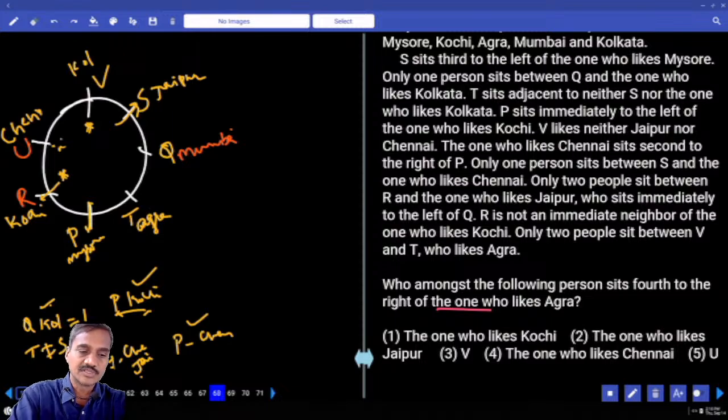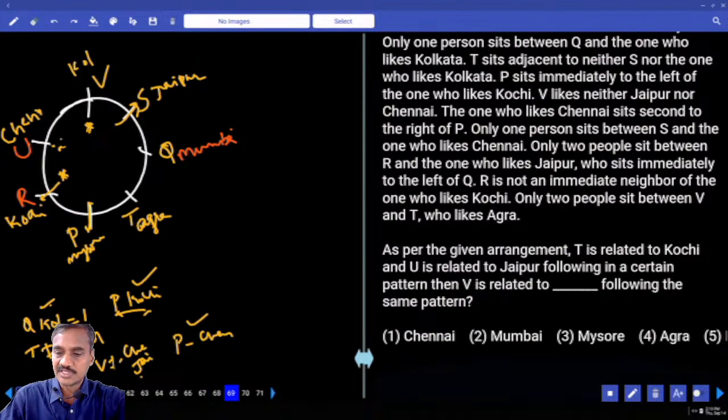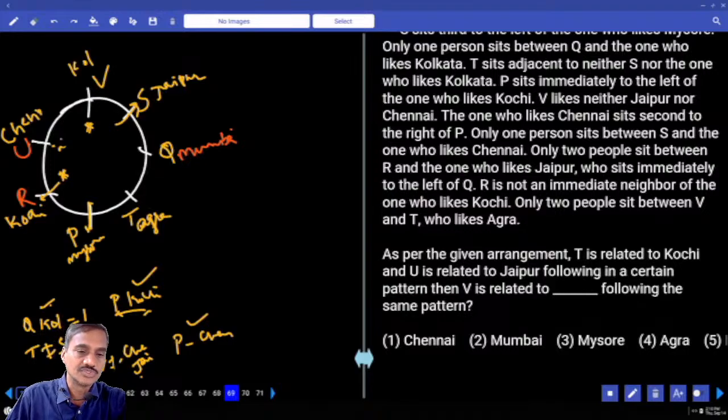And 4 to the right of the one from Agra: 1, 2, 3, 4, V, the one from Kolkata. And V, the one from Kolkata, that is choice 3, question number 68. And as per the given arrangement, T is related to Kochi. Now T is related to Kochi, means T is second to the left of Kochi.